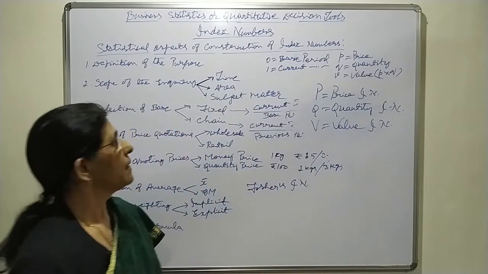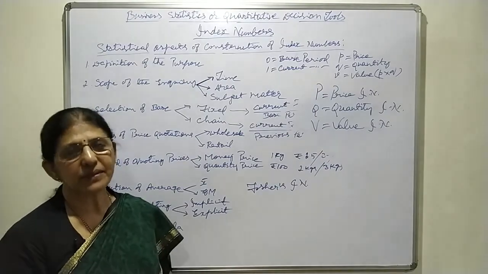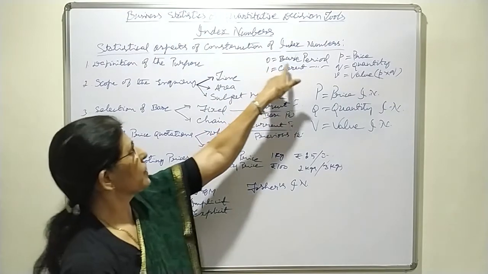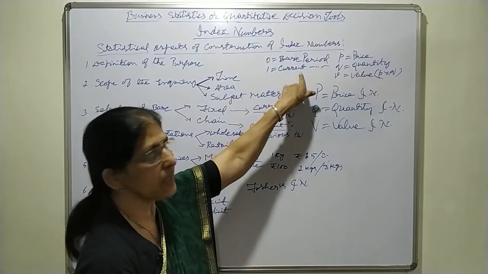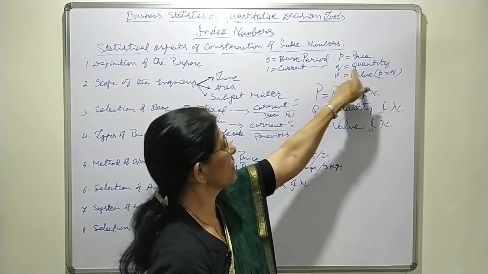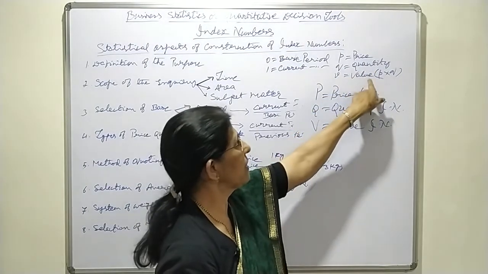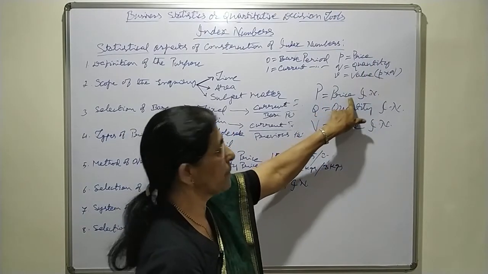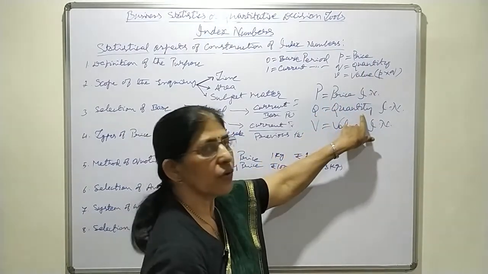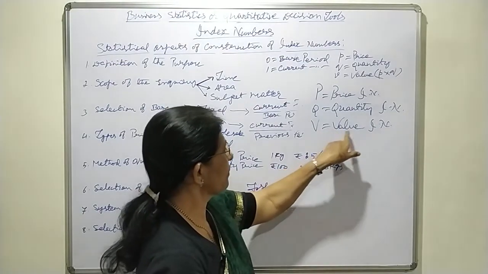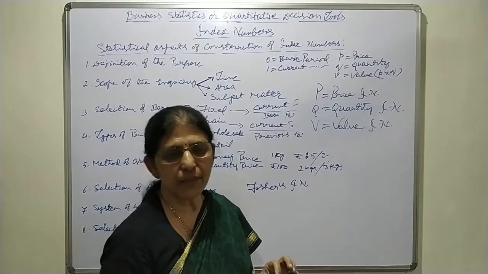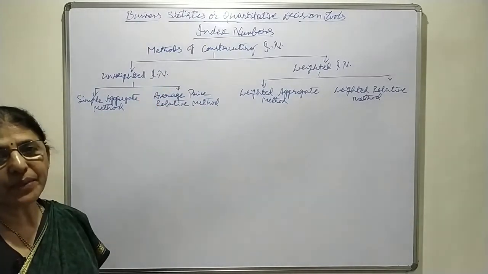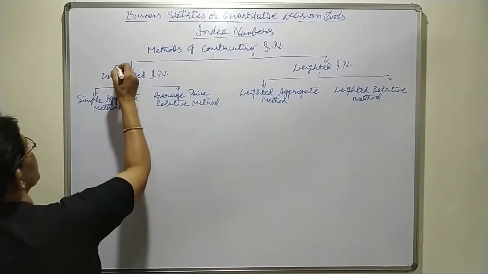These are the 8 symbols you must keep in mind while constructing index numbers. 0 means base period, 1 means current period, small p price, small q quantity, small v value, that is p into q, price into quantity, capital P price index number, capital Q quantity index number, and capital V value index number.